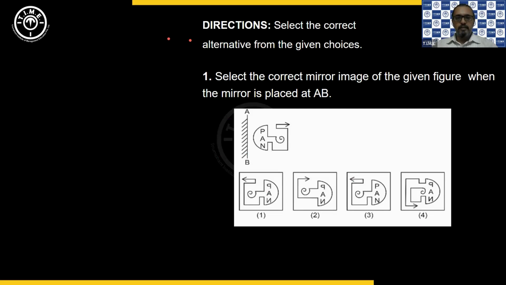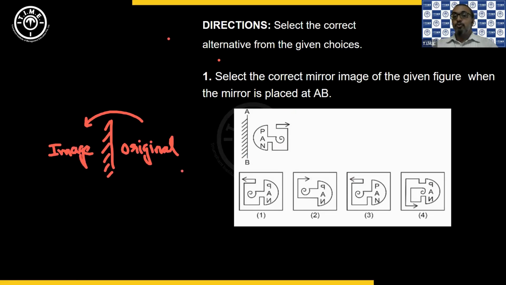So let's begin. The directions here say select the correct alternative from the given choices. First one: select the correct mirror image of the given figure when the mirror is placed at AB. When the mirror is placed vertically like this, you need to see what image you will get. So this is the original and this is the image.